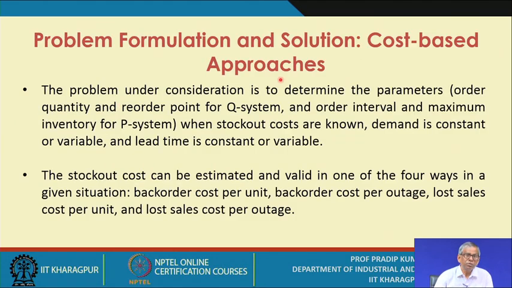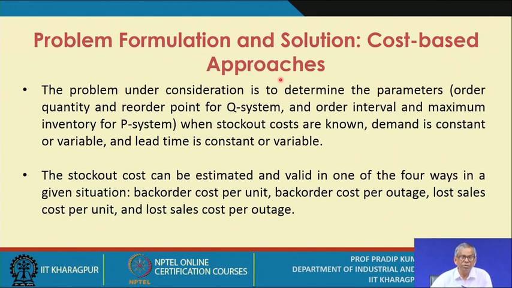Now with this basic understanding of the distributions and their parameters, with the known notations, let us talk about the problem formulation and the solution. That is the most important aspect, and first we will discuss the cost based approach.